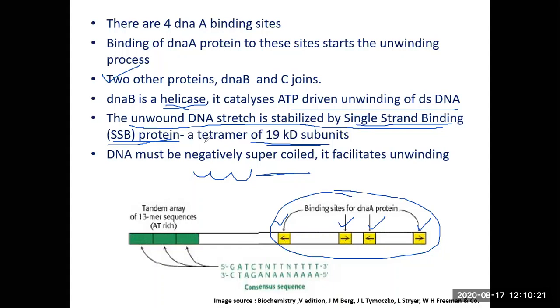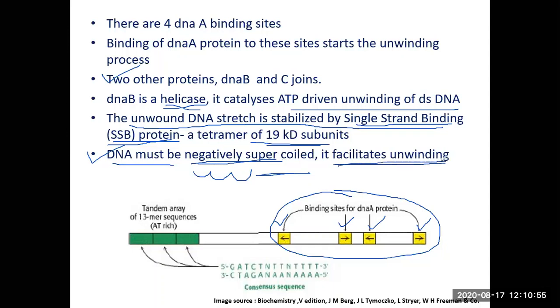Each protein is a tetramer of 19 kilodalton subunits. Another important feature, which has not been covered earlier, is that there are 2 enzymes called DNA topoisomerase 1 and DNA topoisomerase 2. DNA topoisomerase 1 is responsible for relaxing the negative supercoils, whereas DNA topoisomerase 2, also called DNA gyrase, is responsible for introducing negative supercoils. Negative supercoiling facilitates unwinding.